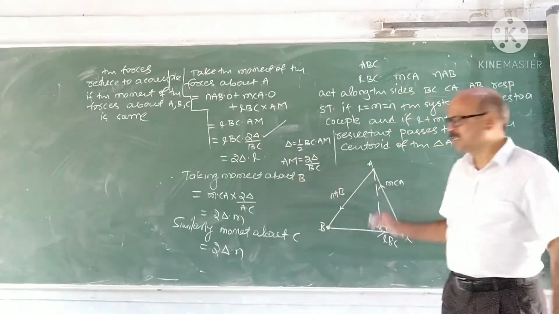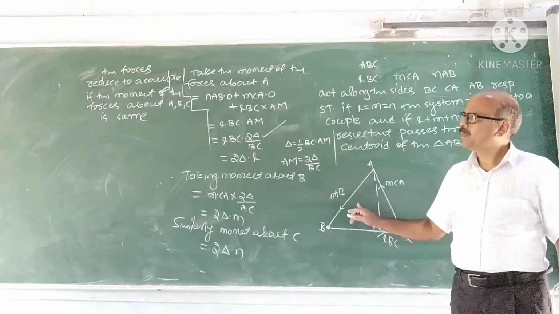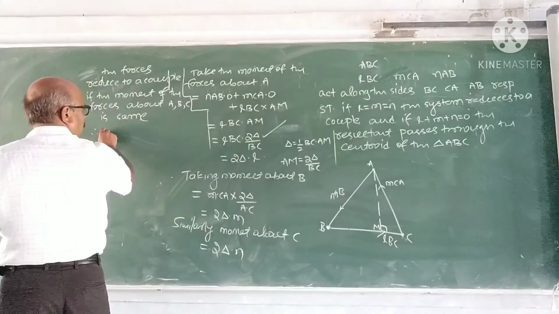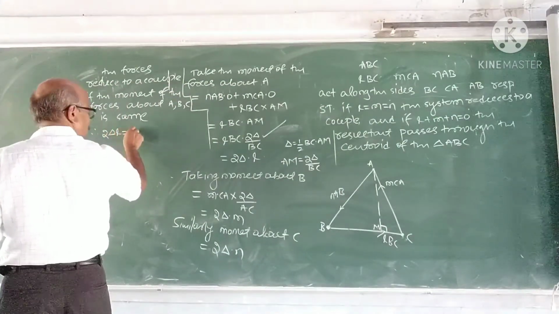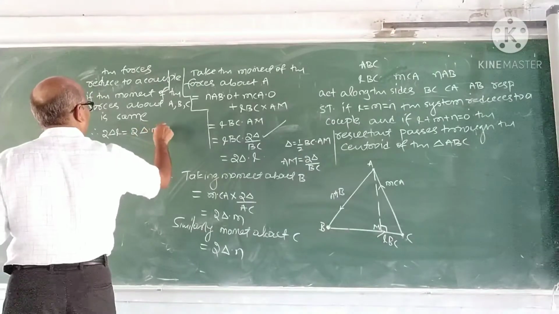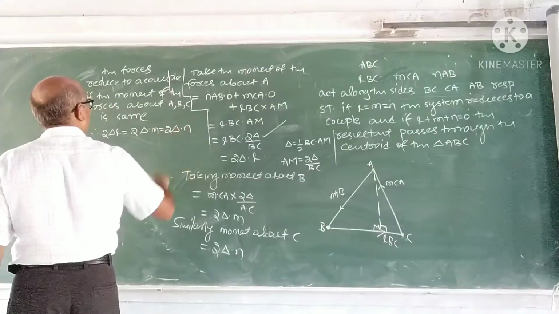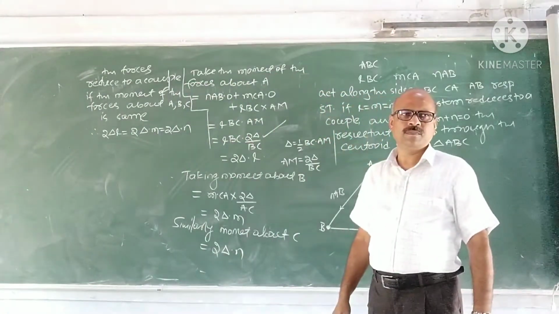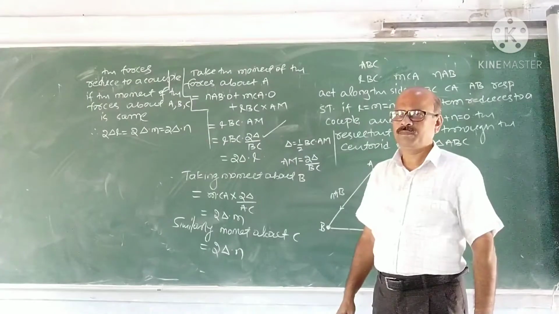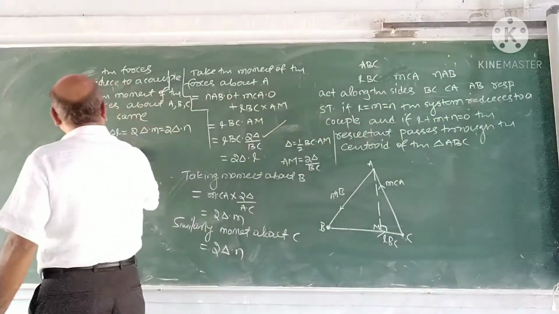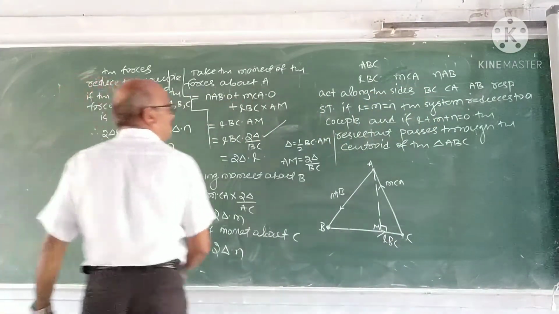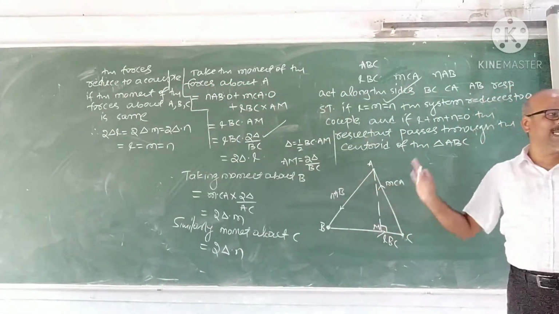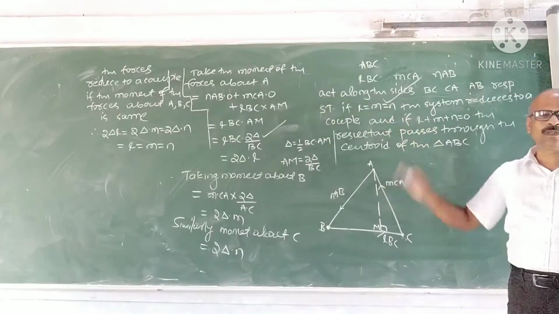Moment about any point must be the same. Therefore, 2 into area of the triangle into L is 2 into area of the triangle into M is 2 into area of the triangle into N. Therefore, L is equal to M is equal to N. First part: the system of these forces reduces to a couple if L is equal to M is equal to N.